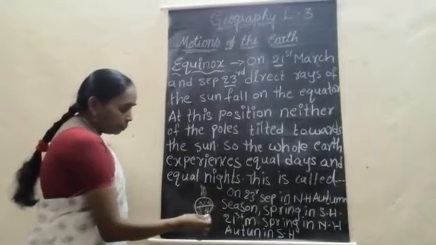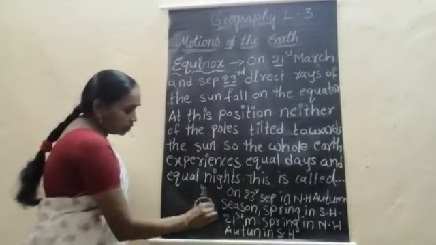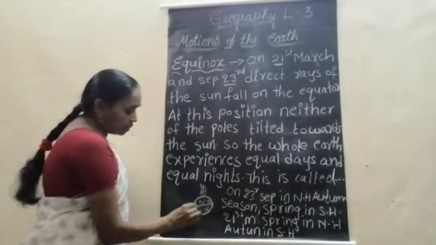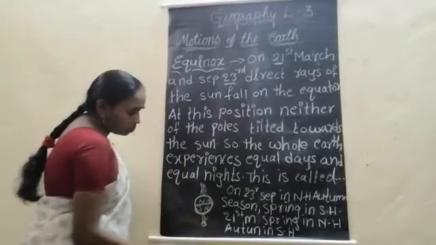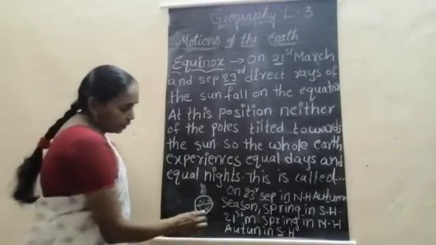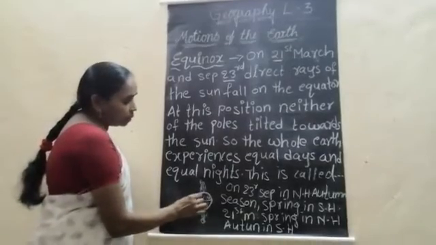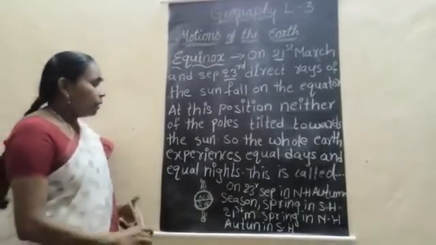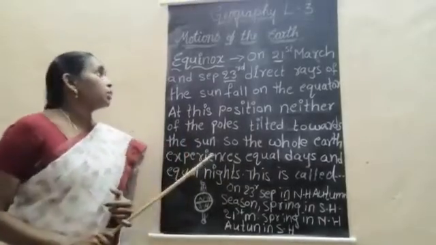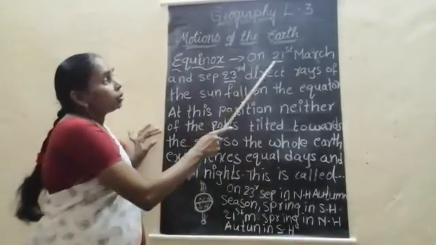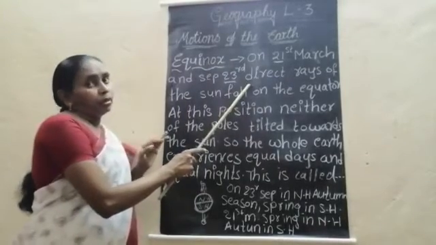In the same way, for the winter solstice, when the earth is turning and the direct sun rays fall on the southern hemisphere, it is the summer solstice in the southern hemisphere and the winter solstice in the northern hemisphere. So along with the summer solstice and winter solstice, on 21st March and September 23rd, the